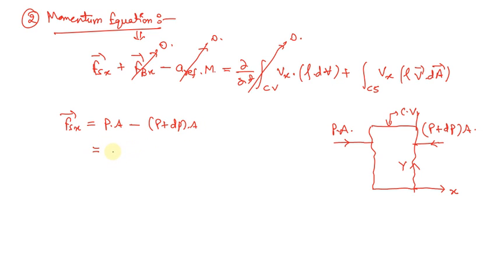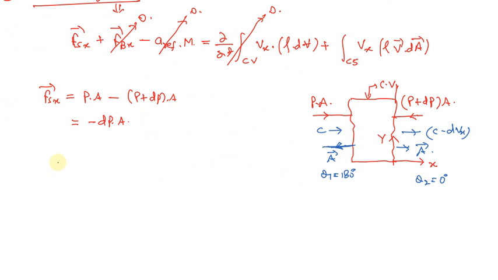Now we're going to simplify it. We'll be left with minus dP into A. So that will be the surface force that we're going to use. Similarly, we're going to find this particular term that represents the integration at the control surface of Vx rho V dot dA.